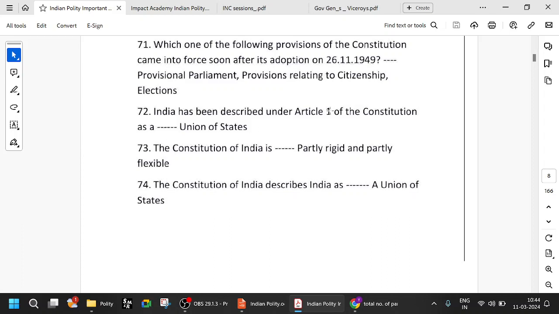So India has been described under Article 1 as a Union of States, not a federal union. The Constitution of India is partly rigid and partly flexible. We have seen the salient features. It is partly rigid because we have the basic structure of the Constitution. Basic structure means secular nature, supremacy of the Constitution, independent judiciary, all these things form part of the rigidity. And the flexible part is Article 368. The Constitution of India describes India as the Union of States.